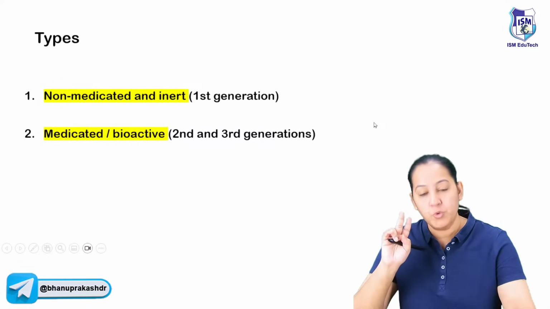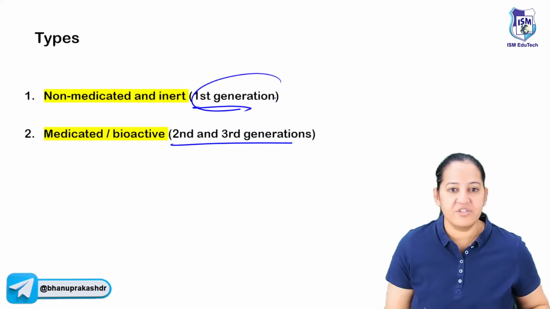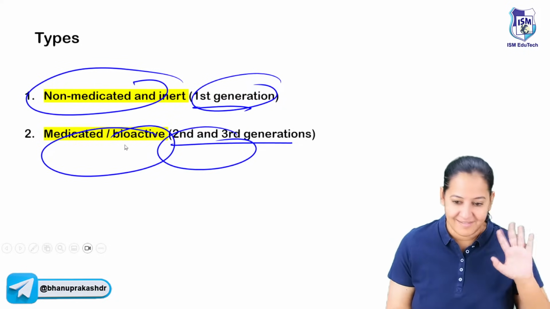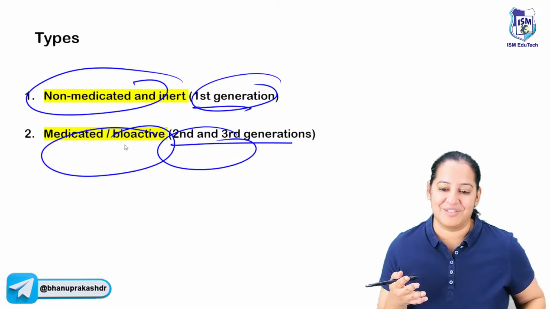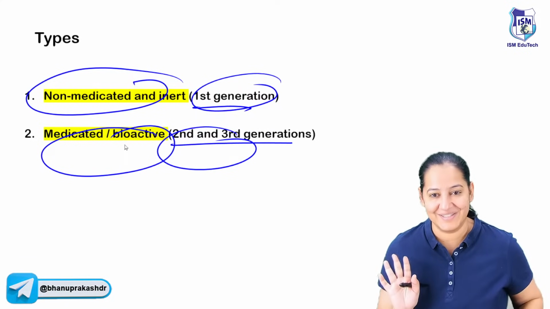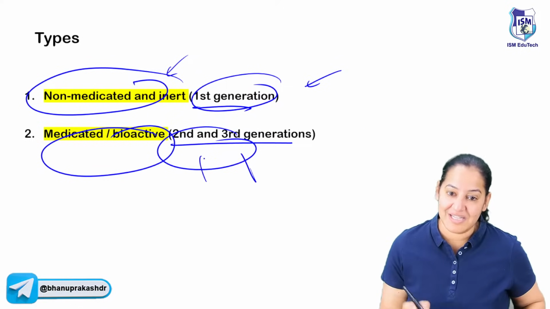There are 2 types of copper T. First generation and second, third generation. The first generation are non-medicated and second and third generation are medicated. Are you people there? Listening? Is it too fast? I'm just revising the concept quickly in the contraception. You frequently get questions on the contraception. That's why the speed is a little bit on the higher side. So first generation is non-medicated and second and third generation is medicated.